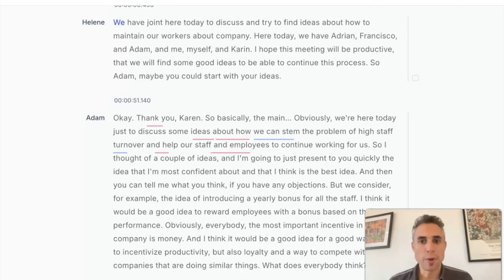But with this software or with this platform, you can highlight expressions in different colors. You can make corrections and comments and things like that. Which is quite good. And you can also download a copy with the different speakers and the whole transcript to either a Word document or a PDF document, which is great. And I'll show you what you can do with that.